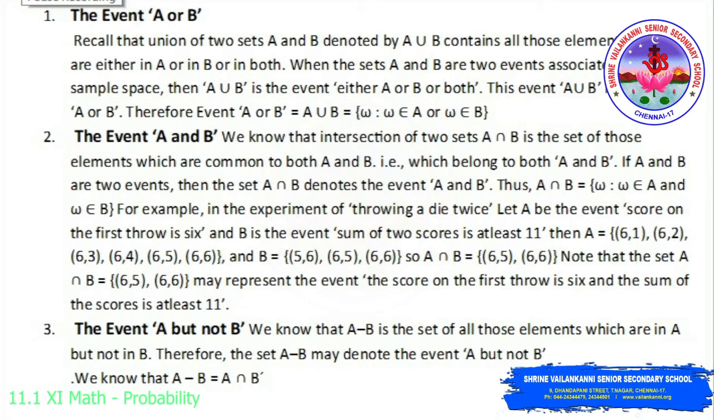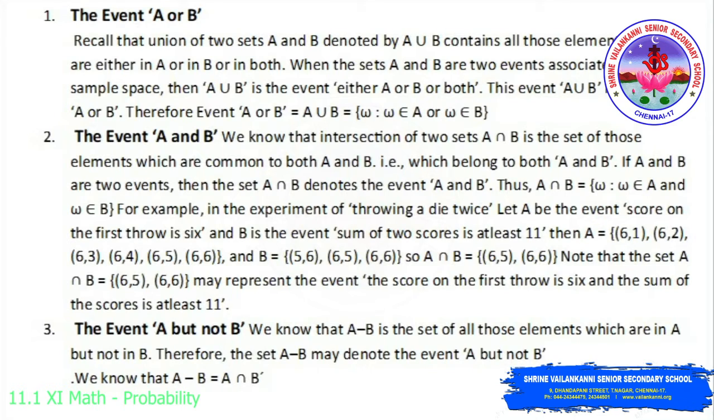Next one is event A or B. The union of two sets A and B, denoted by A union B, contains all those elements which are either in A or in B or in both. When the sets A and B are two events associated with a sample space, then A union B is the event either A or B or both. This event A union B is also called A or B, that is, it belongs to A or it belongs to B.